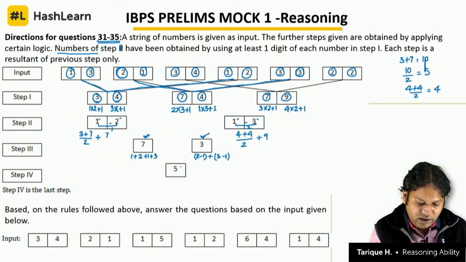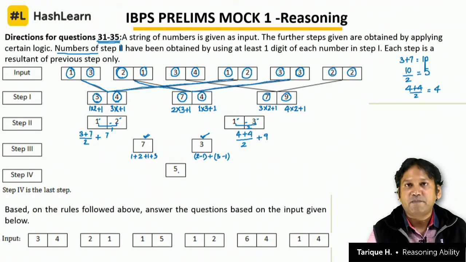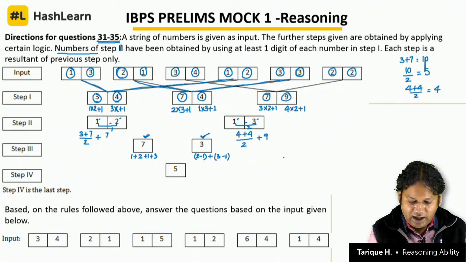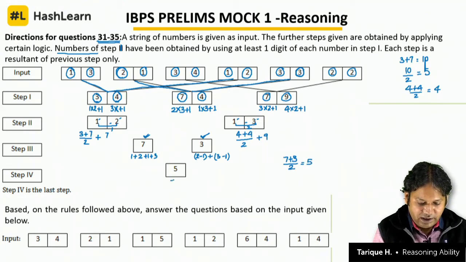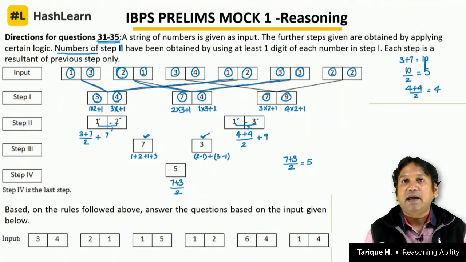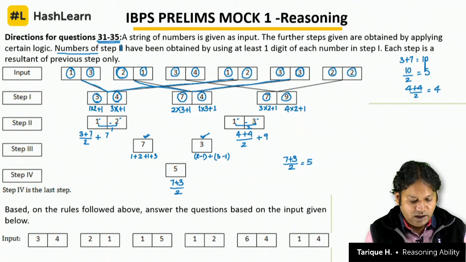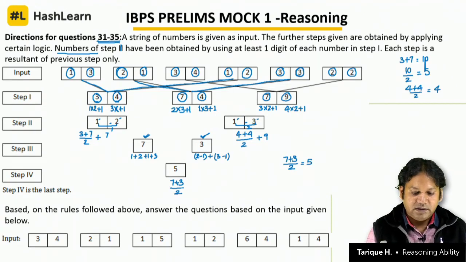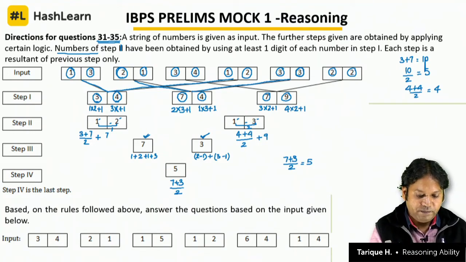Now from 7 and 3, how did we get 5 here? That's again the average of 7 and 3. 7 plus 3, 10, and 10 by 2 is 5. So we are getting the last number by taking the average of the digits in step 3. Average of the digits in step 3 gives us the last number, that is the number in step 4. So starting from input, how did we get step 1, and how did we get step 2, step 3, step 4, this you have to figure out so that you can solve the question.